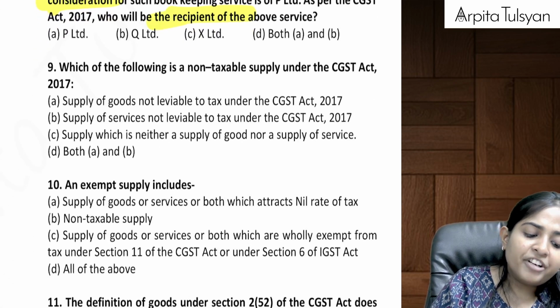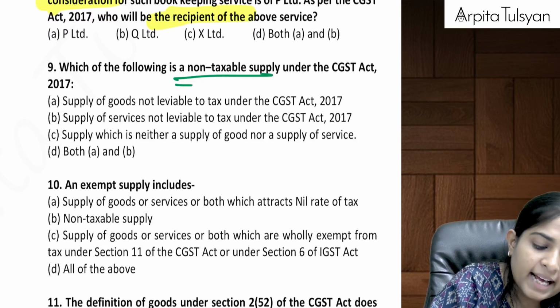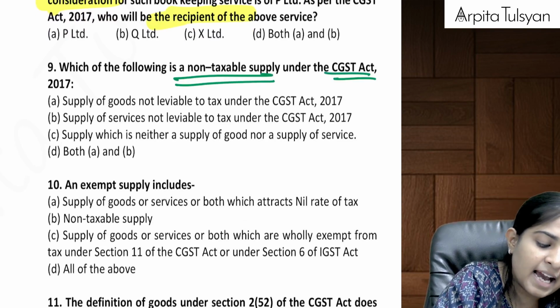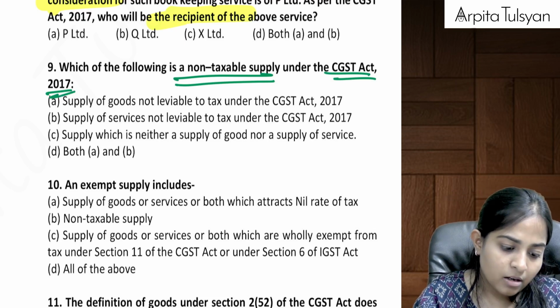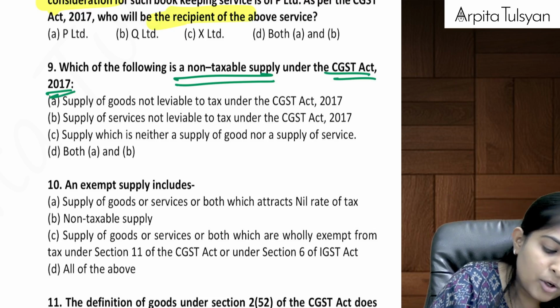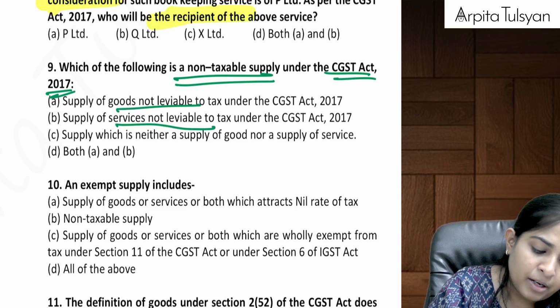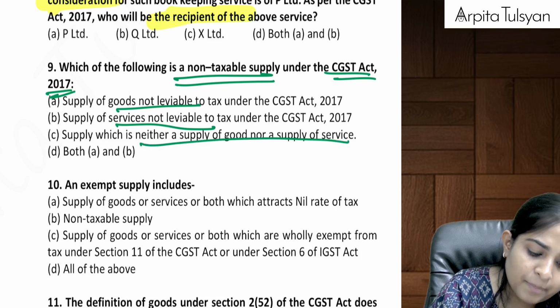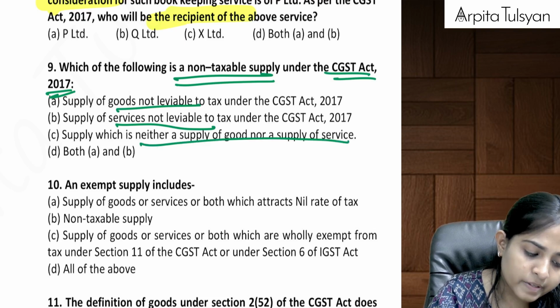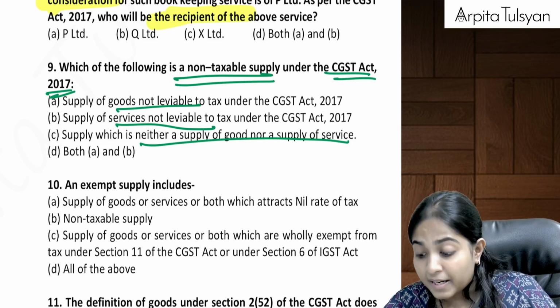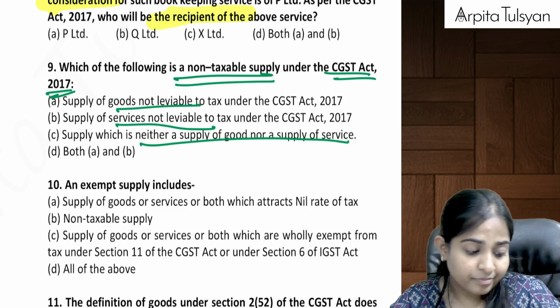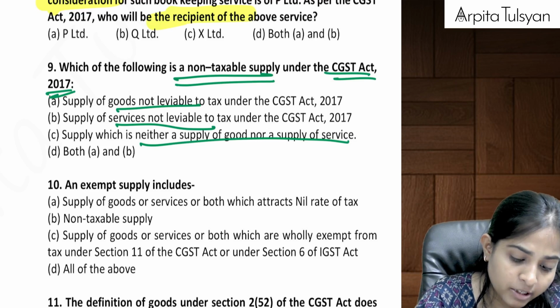Then, which of the following is a non-taxable supply under CGST Act 2017? Which of the following is a non-taxable supply? Not leviable to tax, which is neither supply of goods nor supply of services. Non-taxable supply means what? 1 plus 5 products.